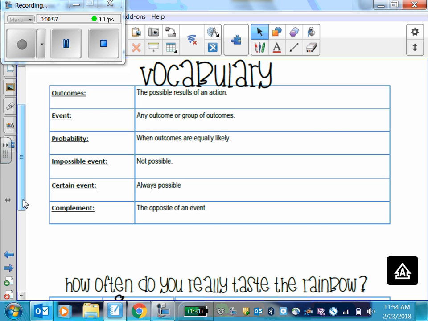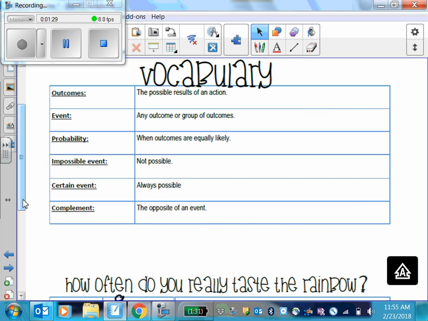Probability is when outcomes are equally as likely. So really in this bag of M&Ms, they all had a chance. It's just depending on what fell into the bag at the production site. The impossible event would be something that can never happen. So in this bag of M&Ms, what's an impossible event? What's impossible in this bag of M&Ms? Charlie. Getting a purple. That's impossible. That cannot happen in this specific bag of M&Ms that we currently have.